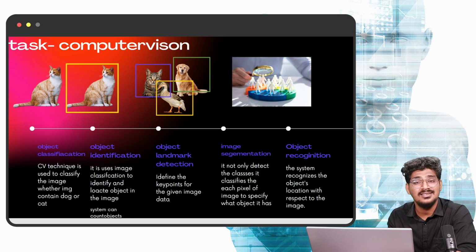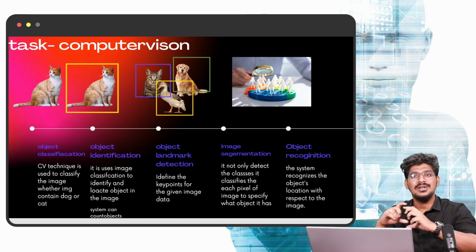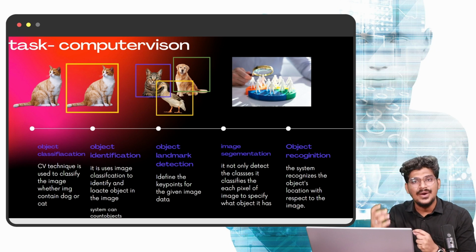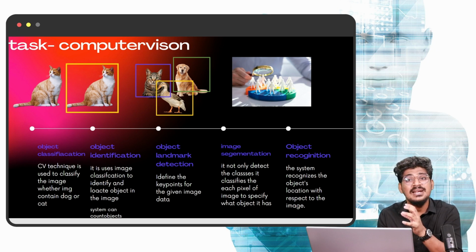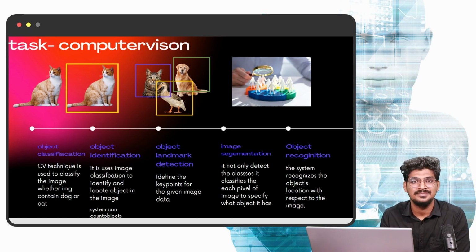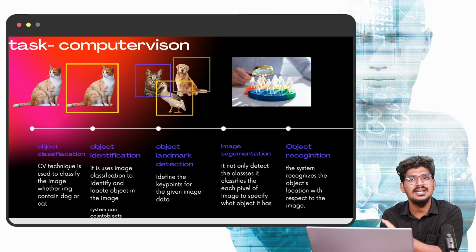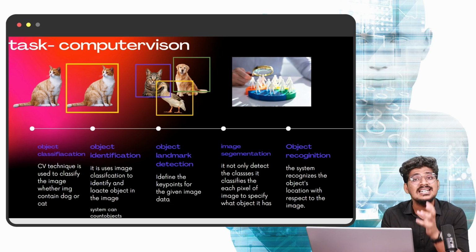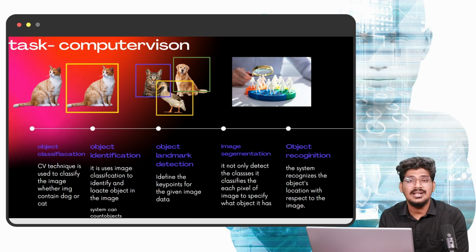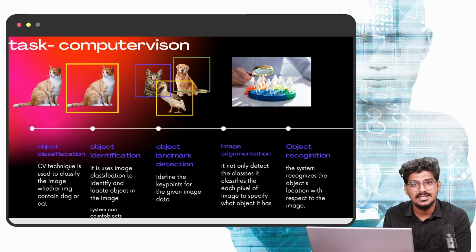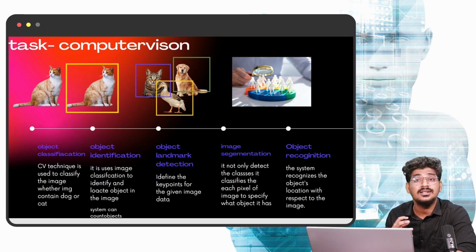And what about object recognition? That is the best example. What is the aim of computer vision? Initially, we need to detect the object. That is the main important thing in computer vision. For face recognition or vehicle detection, initially we need to find the object. After that only we move on to the targets. For each and every target, initially we need to do object detection. So in object recognition, the system recognizes the object's location with respect to the image. Okay, this is for the tasks in computer vision.